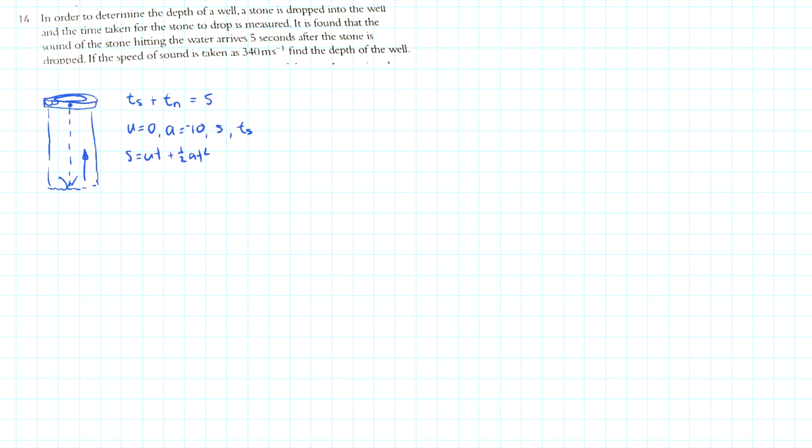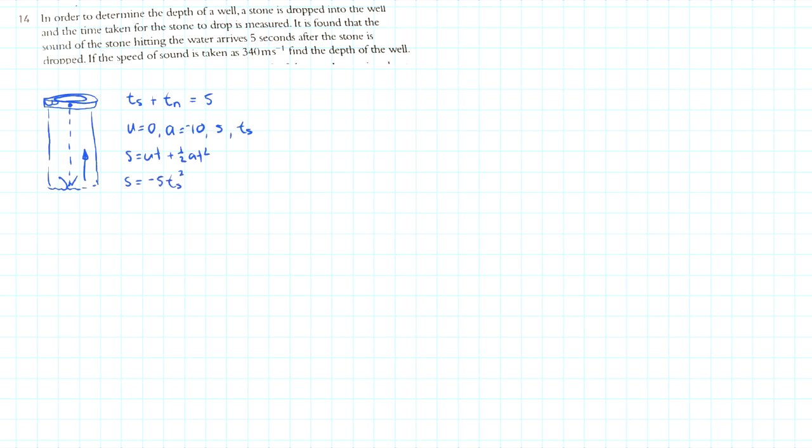Okay, so let's fill in what we know. U is 0, and S is the displacement. It's going to be negative because acceleration is negative. So U is 0. We're going to do a half of -10, and that, of course, makes -5, and time, we don't know, time of the stone squared. That's about as far as we get.